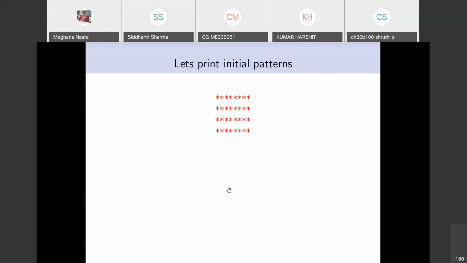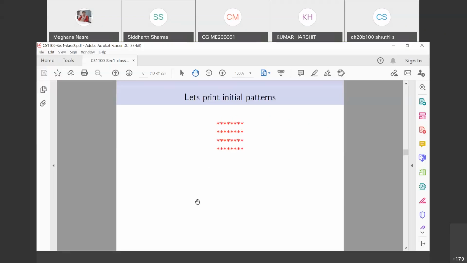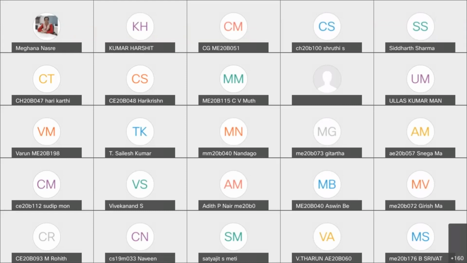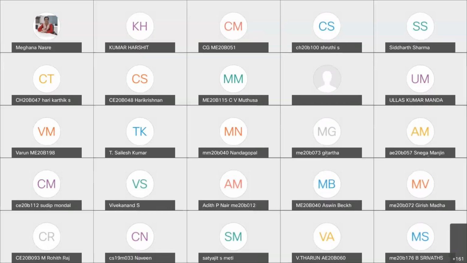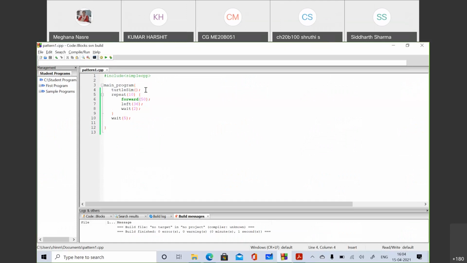Okay, so let's do the following. I'm going to share my editor with you, and you are going to tell me what to write there, so that everybody sees it. Please tell me if my editor is visible to you. Okay, I hope my editor is visible. I'm going to remove the turtle part, because we don't need the turtle.